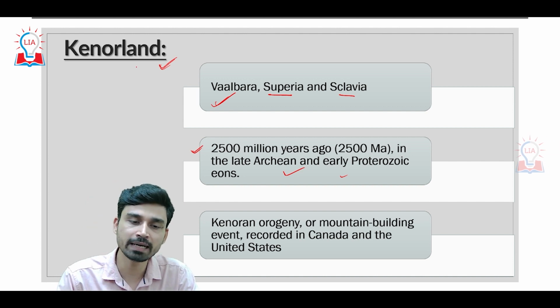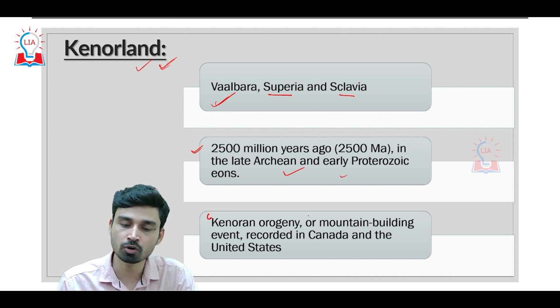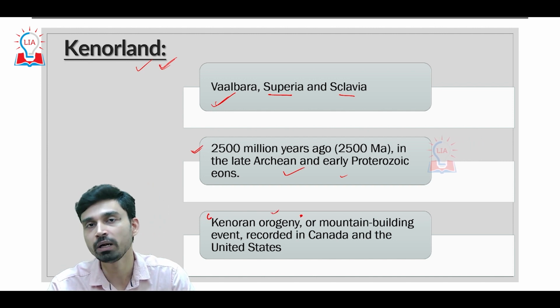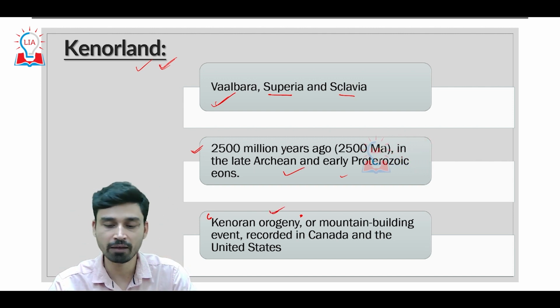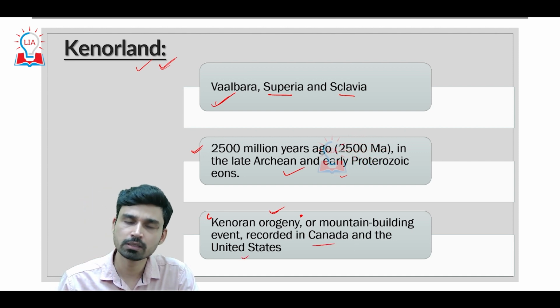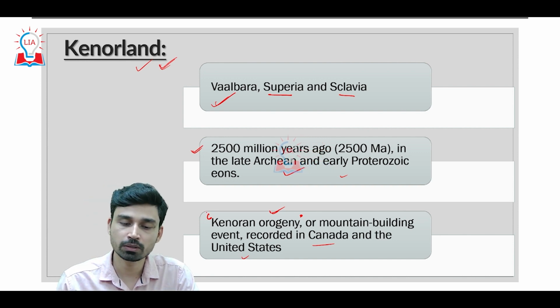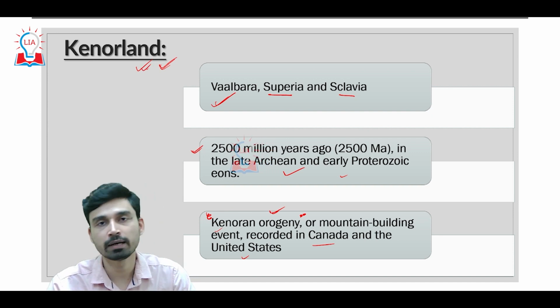Now, the name Kenorland is given because it is associated with the Kenoran orogeny. Orogeny in geography refers to the process of building up a mountain, or the formation of a mountain. So the Kenoran orogeny, or the mountain building event that we have witnessed in the northern part of Canada, or also we can say the border region of US and Canada today, is what is called the Kenoran orogeny, and thus the landmass is called Kenorland.